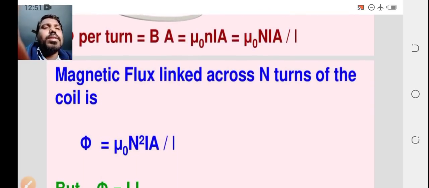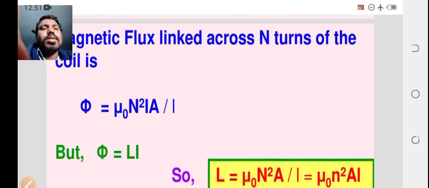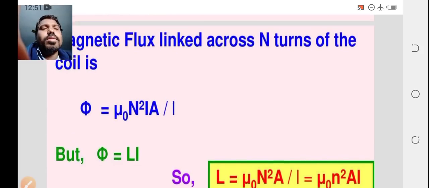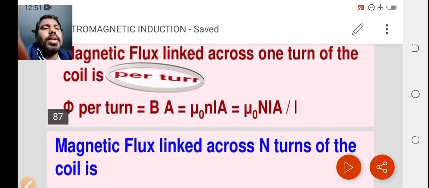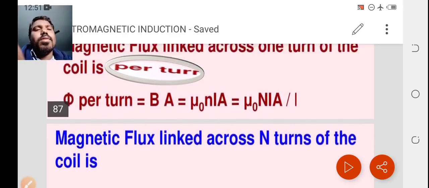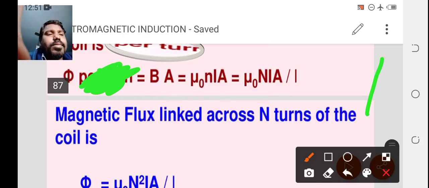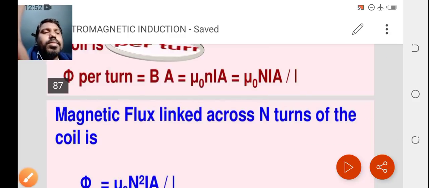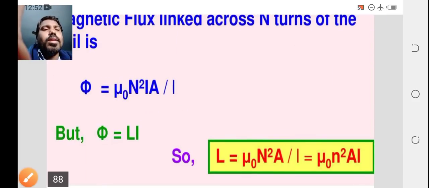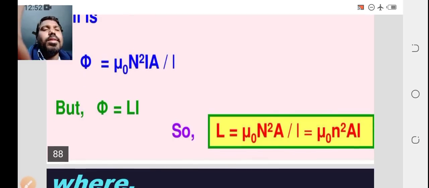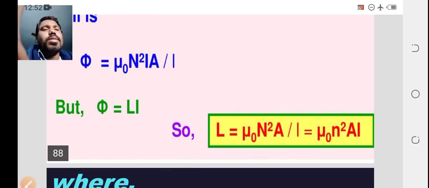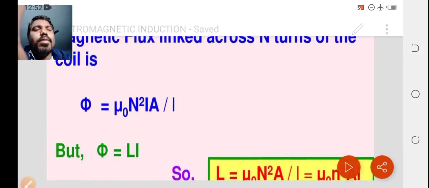So the magnetic flux linked across N turns of the coil is phi. Phi equals N B A, so phi equals mu naught N square I A by l, where phi is L I. So what will be happening? I will be cancelled.